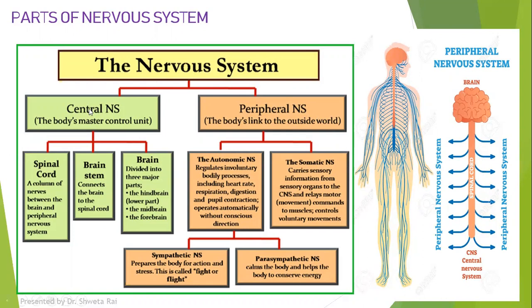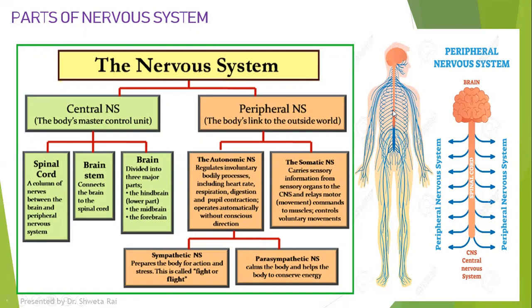The main function of the central nervous system is to control all the activities of the body. Hence, it is called as a body's master control unit, because it is controlling all the activities of the body. So whatever information from the cell, tissues and the organ reaches to the central nervous system, just remember the central nervous system means brain and the spinal cord.